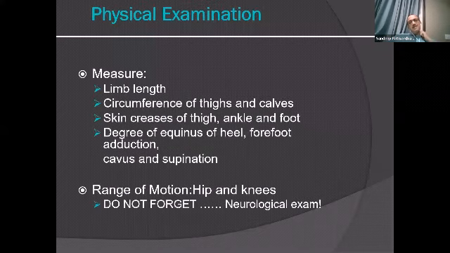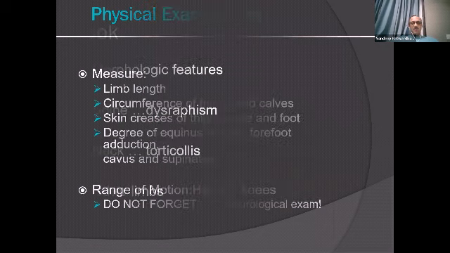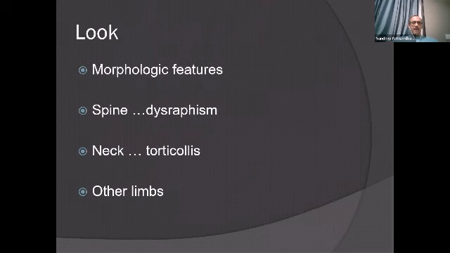When you measure the limb lengths, measure the circumferences, the amount of deformity can be measured, and the neurology should be measured. So as we were taught, there are 4 parts to examine: look, feel, move, and measure. So when you look for the morphological features, look for spinal dysraphism, look for torticollis in the neck, and look for other limb deformities.